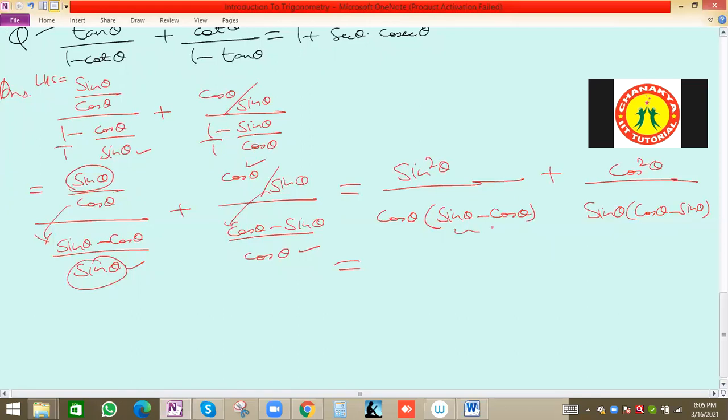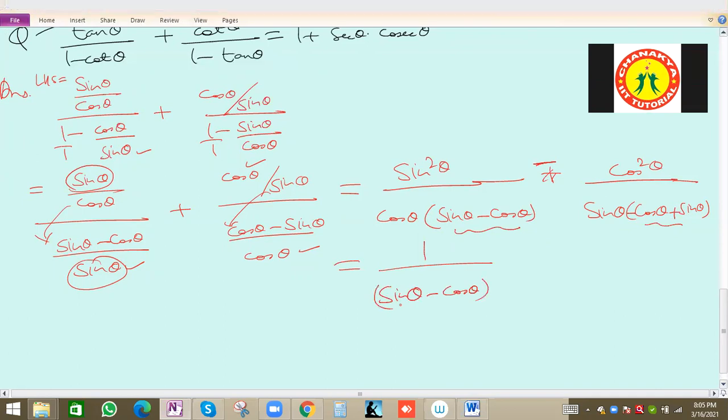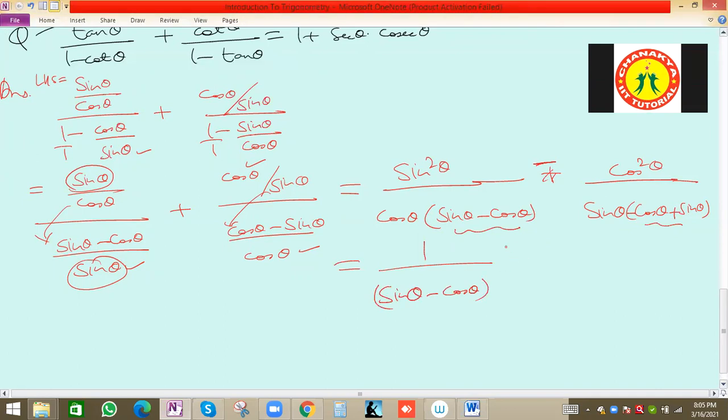Before taking LCM, this is sin theta minus cos theta. Here we have cos theta minus sin theta. So from this term we will take minus common. So this will be minus, and here minus, here plus. So 1 by sin theta minus cos theta will be taken out, and remaining values we can write sin square